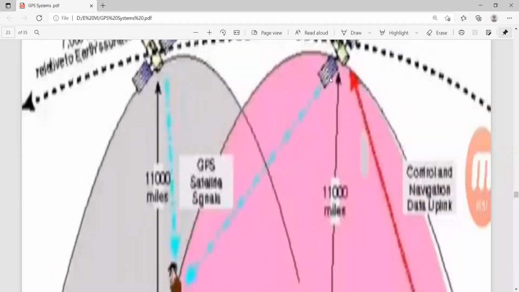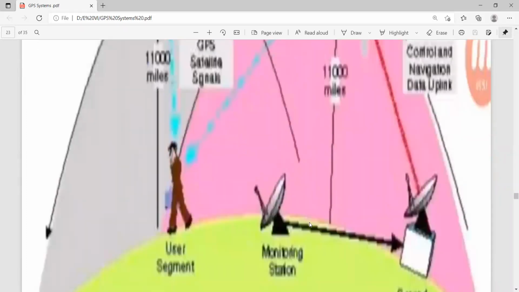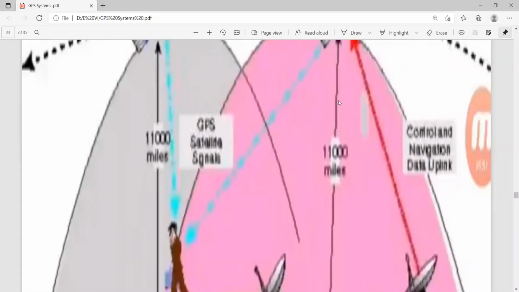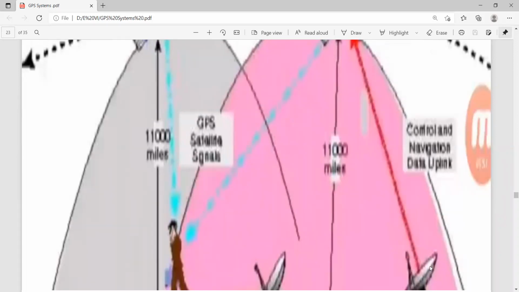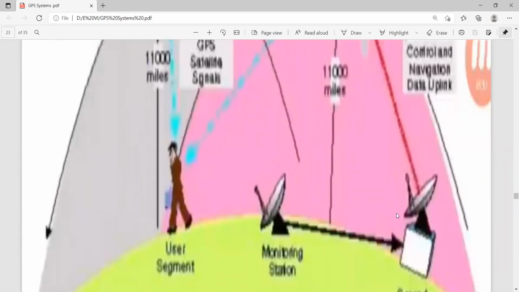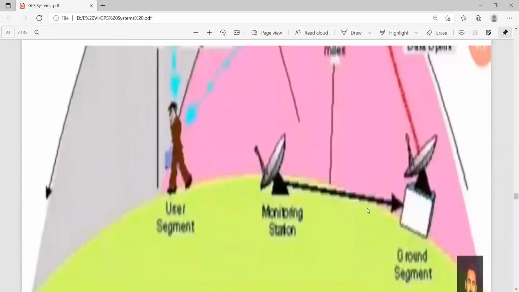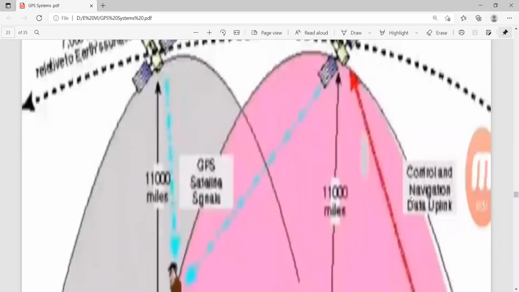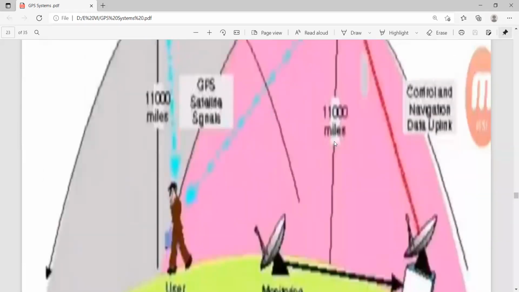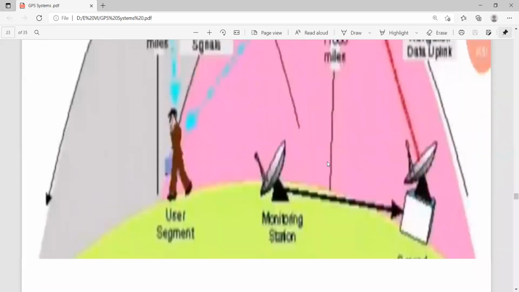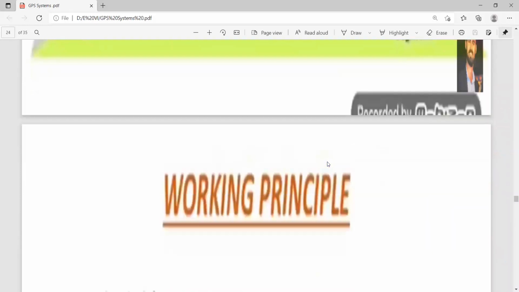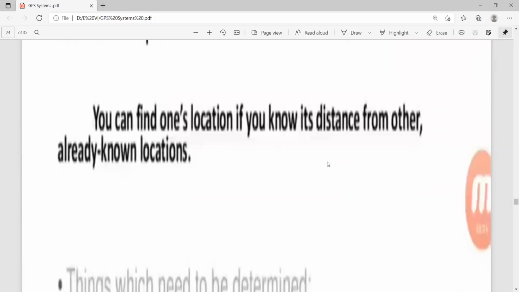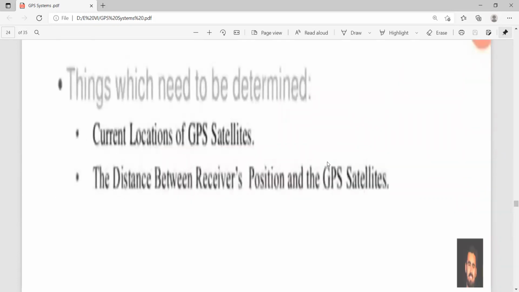So it will identify and communicate. Therefore, immediately through the satellite, this information will be received. It will monitor the information and send it to the required location. So this is the general connection between the satellites, user and monitoring station. All these things appear in pictorial format, showing the working principle.